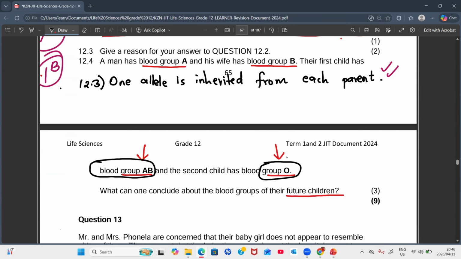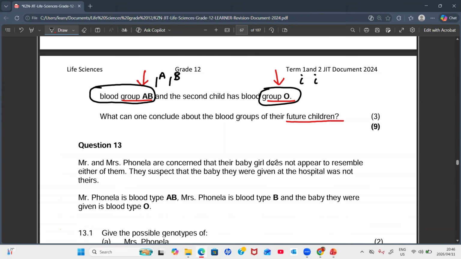So from this, you are able to see their genotypes: this first one is going to be IAIB, this one is going to be ii, and this one is going to be ii. And then you are going to trace it back and try to see what combinations the parents might have had. It's very possible as well. It's just what we did exactly right now.